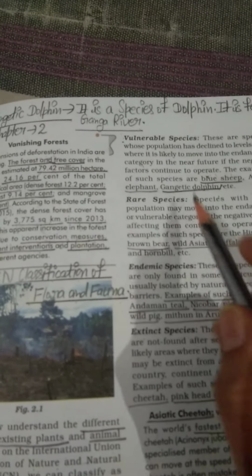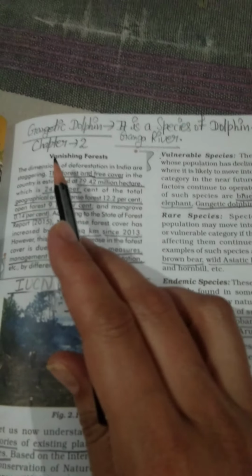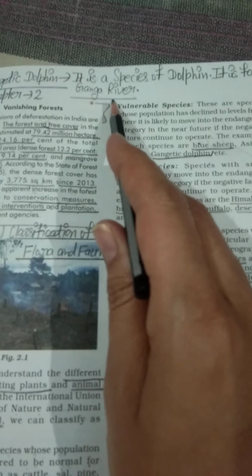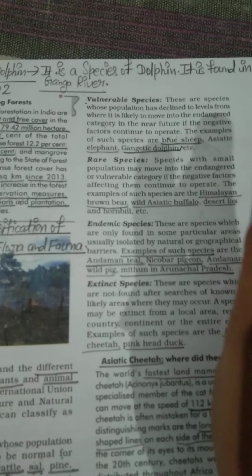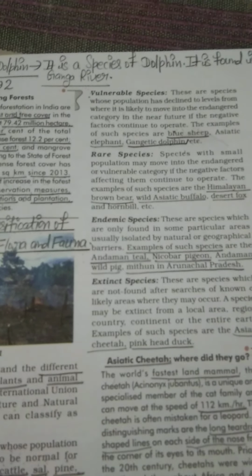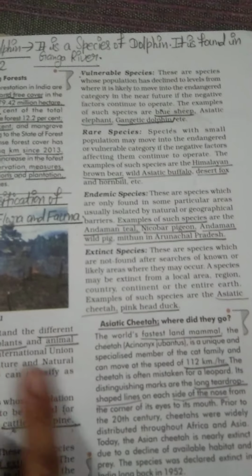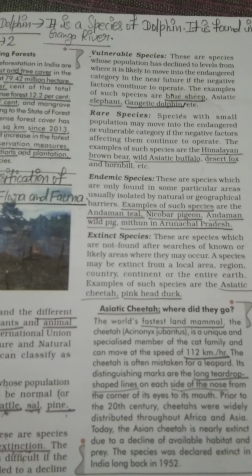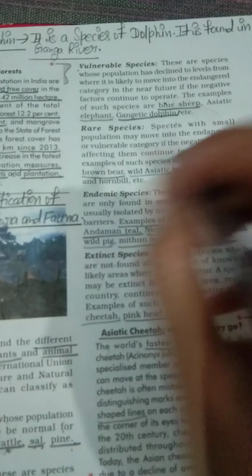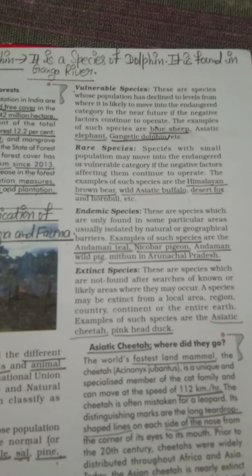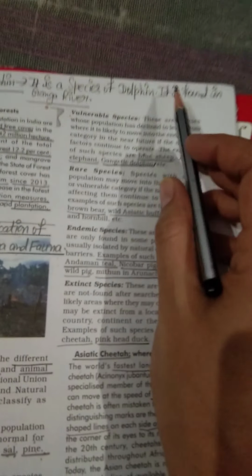Students, take this explanation more, like Gangetic dolphin, how the strength of this dolphin is going to decrease. As you all know, our Ganga river is a very big river, but day by day our industrialization is also increasing. So we people are polluting this Ganga river by throwing garbage and very unnecessary material in this river, and the water of this river is continuously polluting.